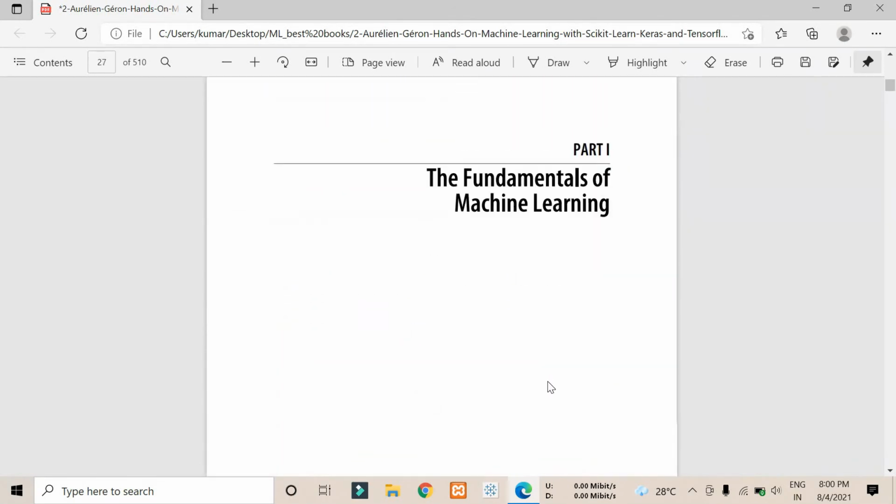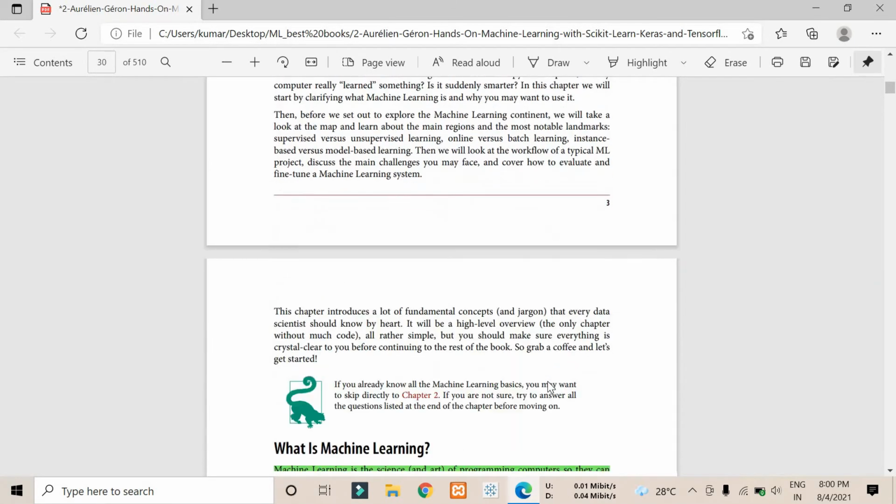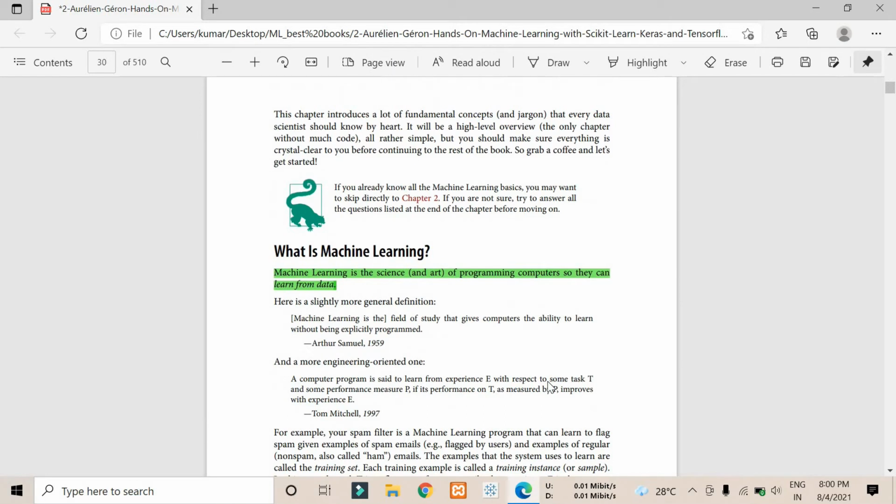Let's skip this part. So yeah, we are in the first chapter here, the machine learning landscape. We are not going to cover each and everything. We are going to cover the basic and very important things in this particular chapter, so that we can cover a lot more and very fast. So what is basically machine learning?